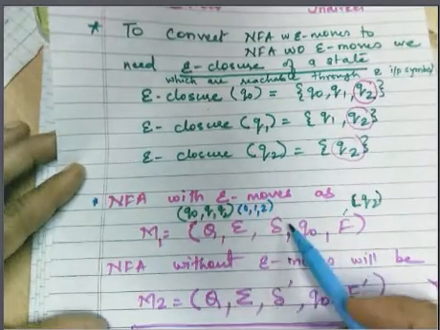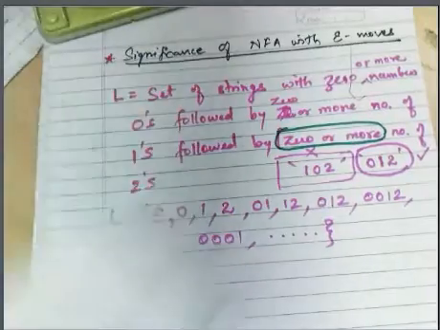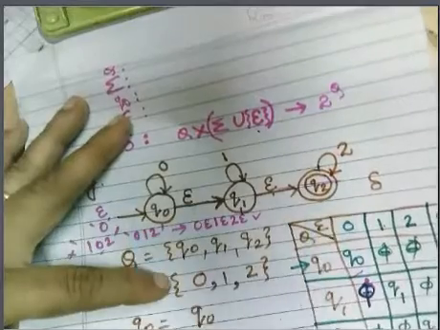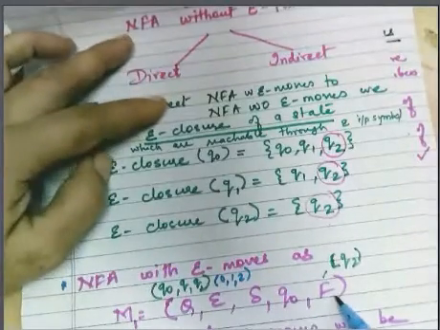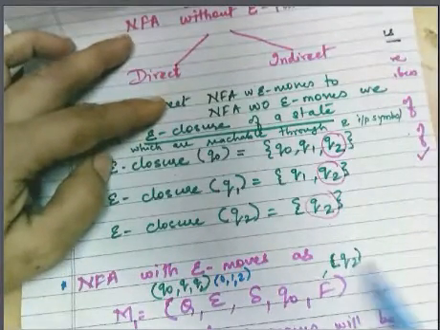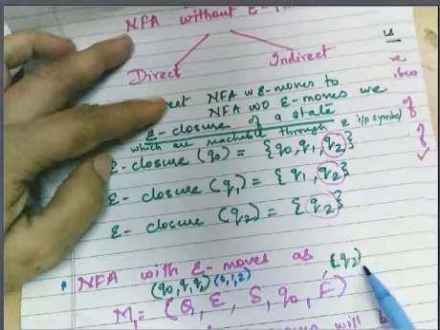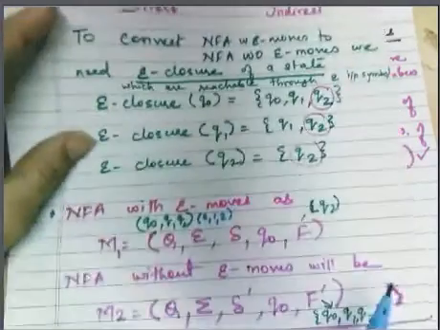Our delta was this whole transition graph. The initial state was q0, and the final state was q2. Double circle was there only on q2.